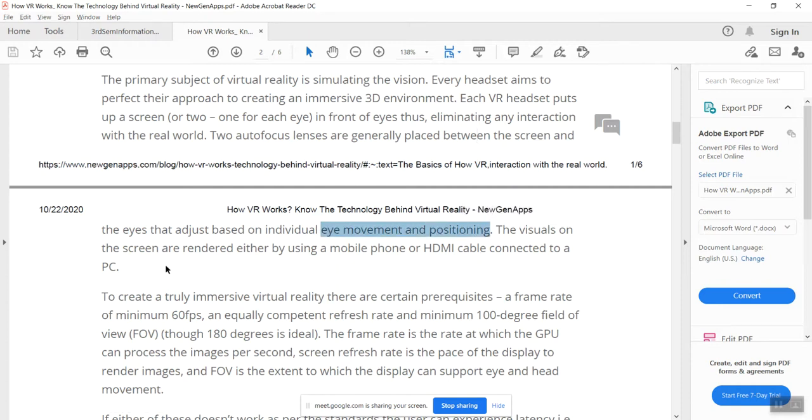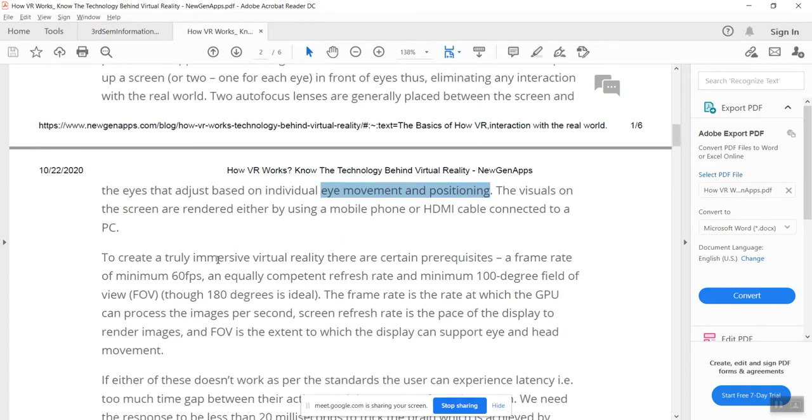The visuals on the screen are rendered either by using a mobile phone or an HDMI connection to a PC. If you want to go into that environment, then a mobile phone or HDMI cable is going to be used. Then, to create a truly immersive virtual reality, there are certain prerequisites. Which prerequisites do we require?